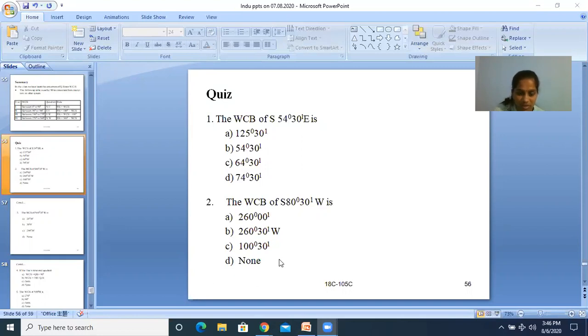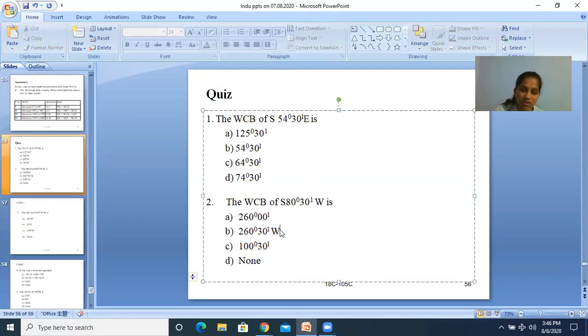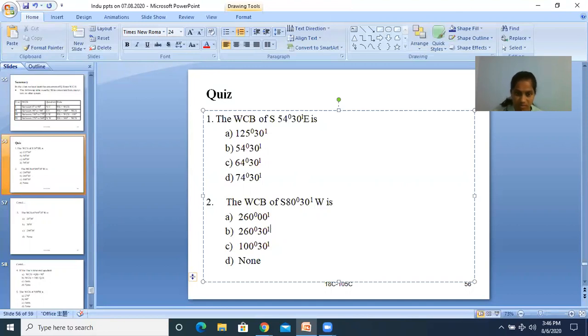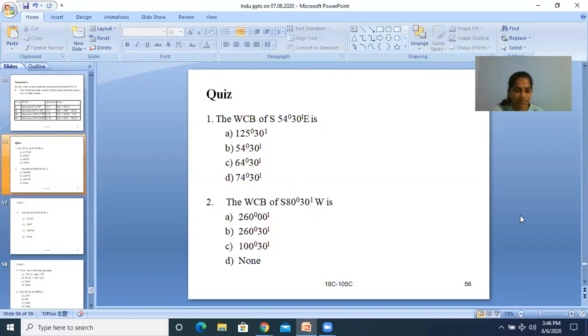There is no matching answer, I think. They have given W here, that means there is no meaning. I can remove this one so that answer B is correct. Answer B.